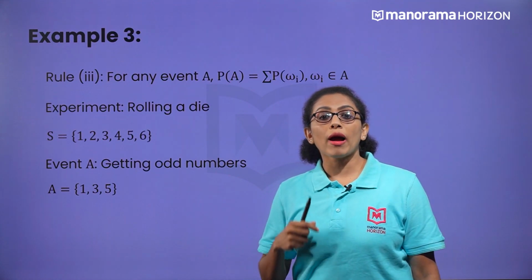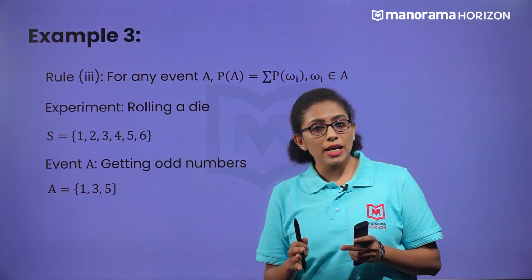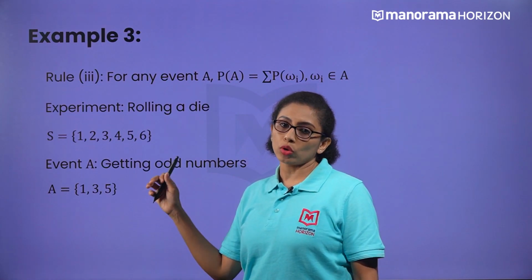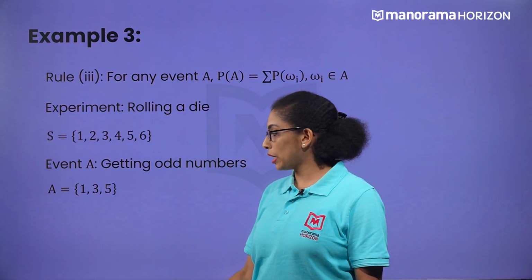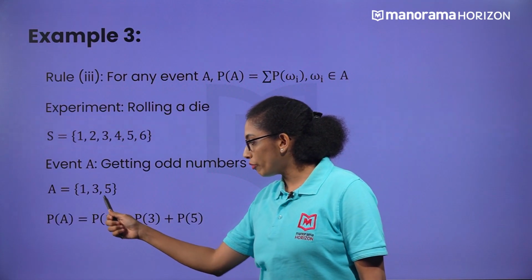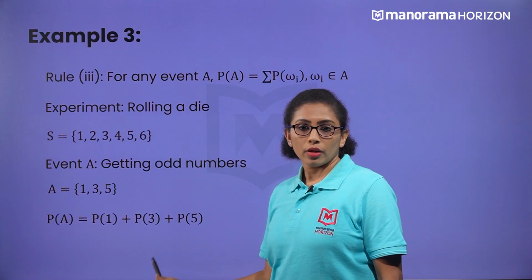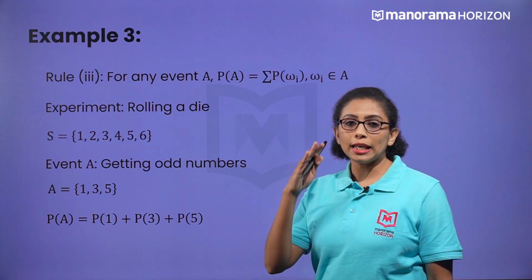Now we have to find the probability of this A. So the probability of event A is nothing but the sum of the probabilities of the outcomes of that event. So in this event we have 3 outcomes. So P of A can be written as P of 1 plus P of 3 plus P of 5. Now see, the chance of occurring 1 is only once.